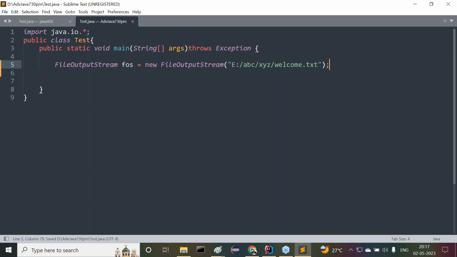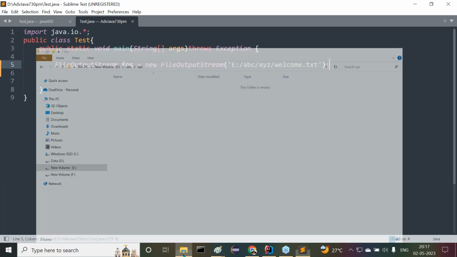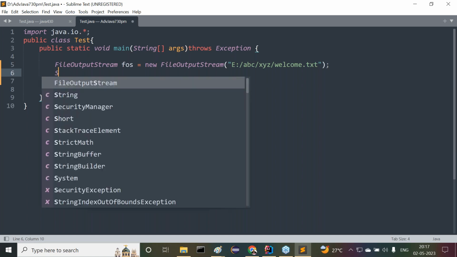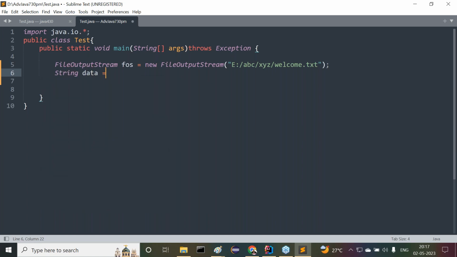Okay, now observe carefully. File does not exist. When I'm going to execute it, once again I'll show this one. That's okay, fine. Next, I want to take some data which I want to send to the target file. Now observe carefully. String data is equal to, some information I want to provide: Welcome to Durgasoft Solutions.